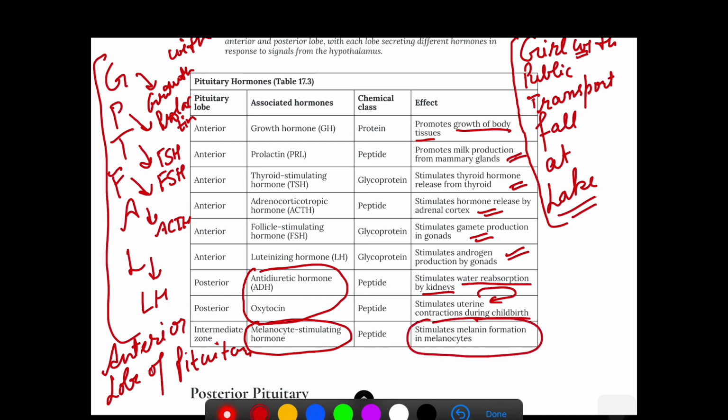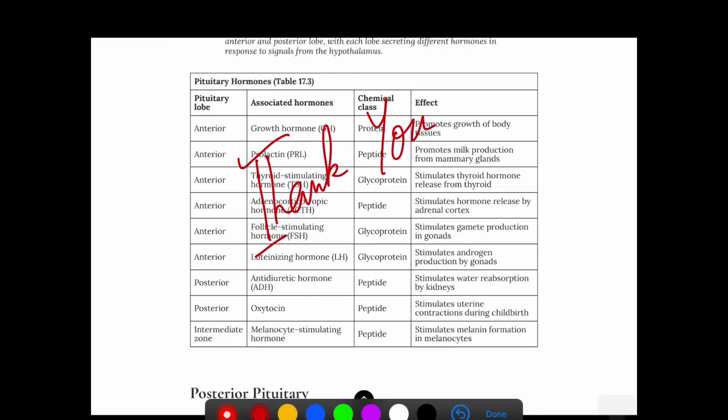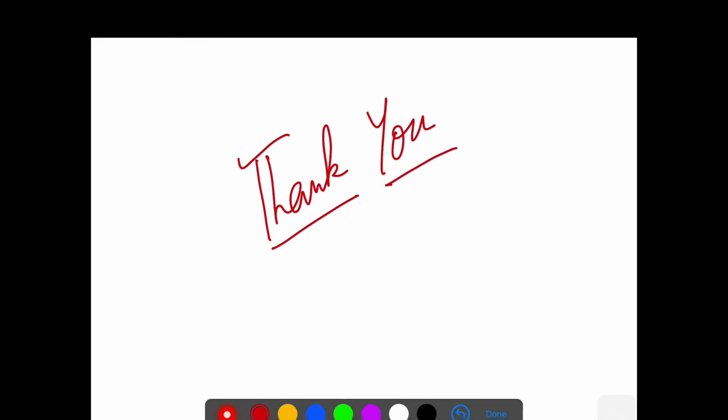It stimulates melanin formation or pigment formation of the skin; it acts on melanocyte cells. So this is all about our hormones as well as the information about the hypothalamus. Next we will meet with the pituitary and more information about the